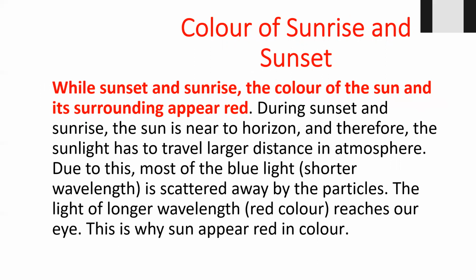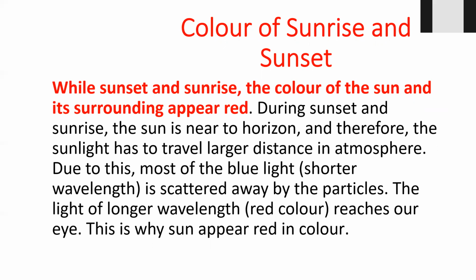Color of sunrise and sunset. During sunset and sunrise, the color of the sun and its surroundings appear red. During sunset and sunrise, the sun is at the horizon. I hope everyone has experienced this. When the sun is about to rise or about to set, in both situations, the sun appears beautifully crimson red in color. But when it is overhead, in the afternoon, you see that it's white in color.